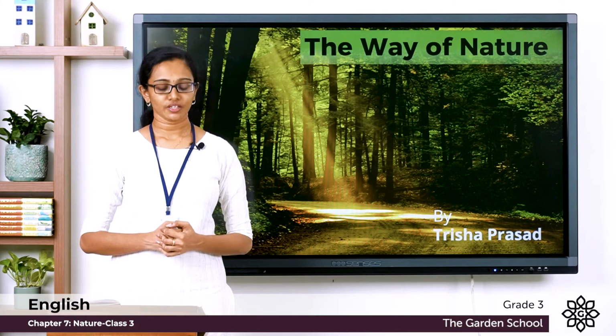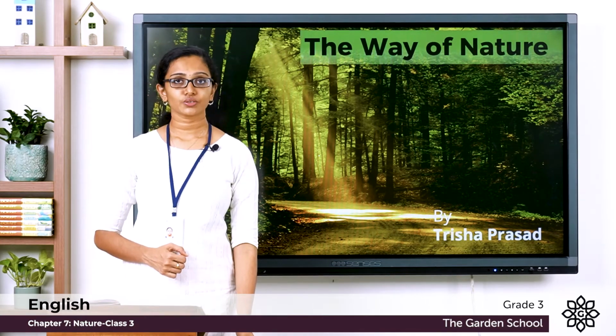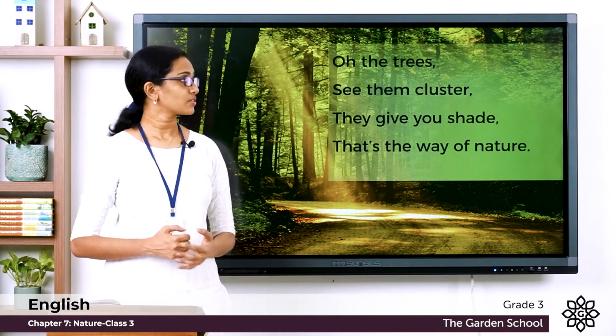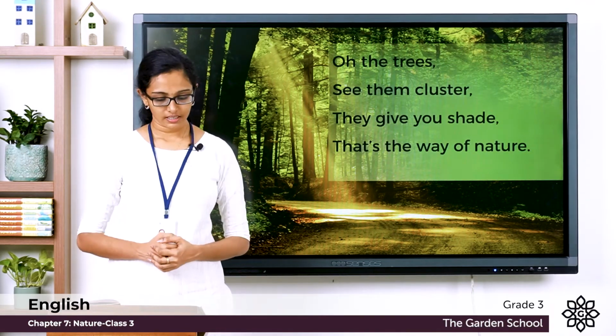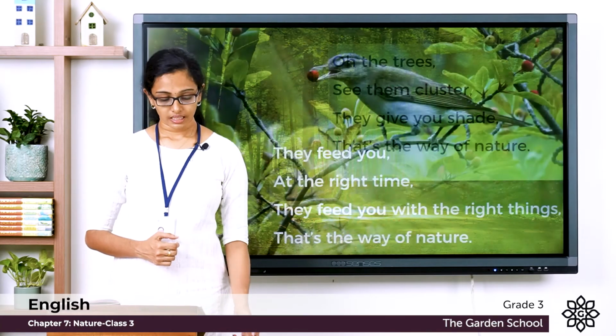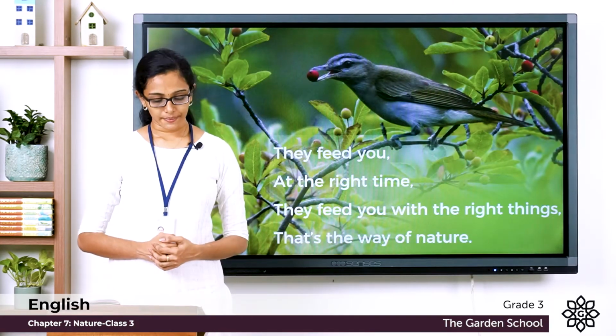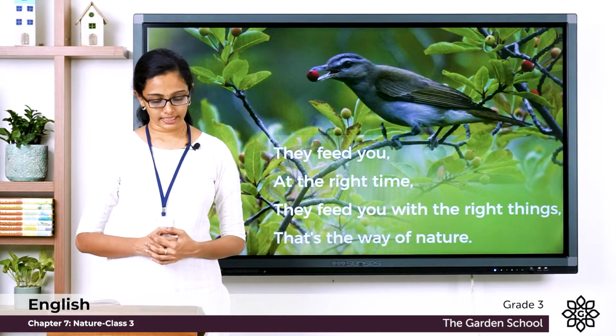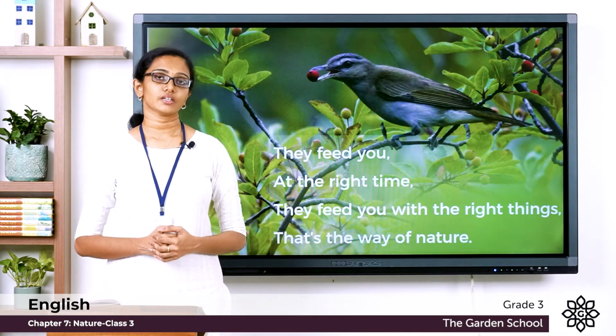All of you please look into your textbook. So let's read the first two stanzas. Oh, the trees, see them cluster. They give you shade, that's the way of nature. They feed you at the right time, they feed you with the right things. That's the way of nature.